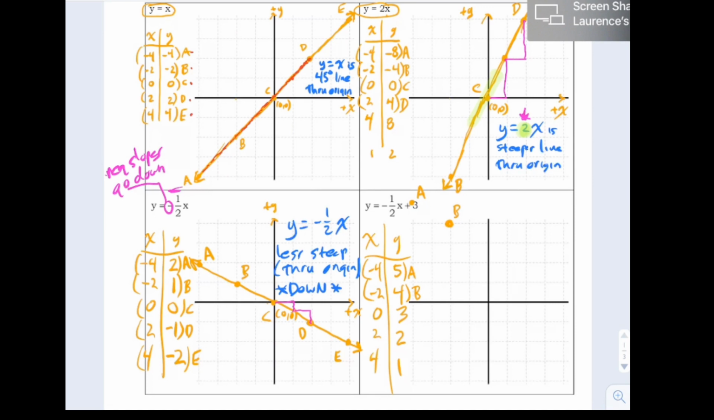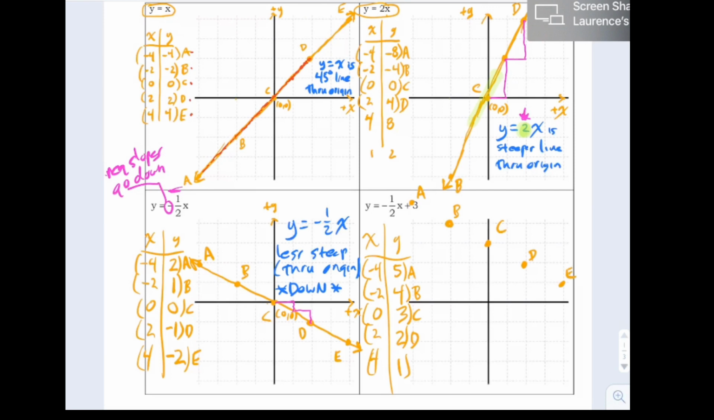Okay, point C is at 0, 3. X is 0, y is up here at 3. There's point C. Point D is at the point 2, 2. Point E is at 4, 1. So we got a line, all right.